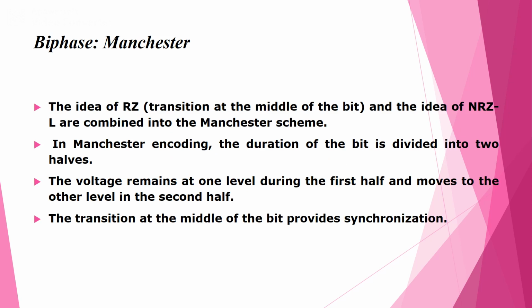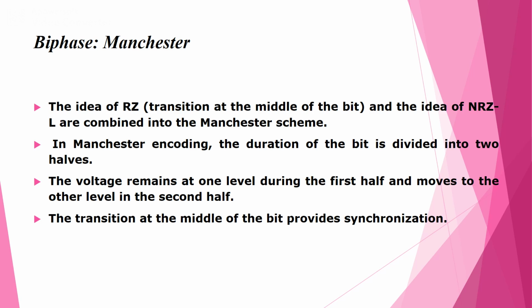Next is biphase or Manchester encoding and differential Manchester encoding. The idea of RZ, that is a transition at the middle of the bit, and the idea of non-return to 0 L are combined into the Manchester scheme.